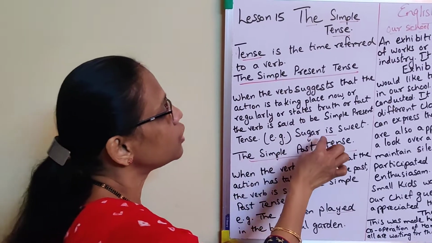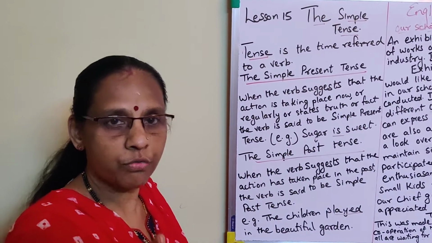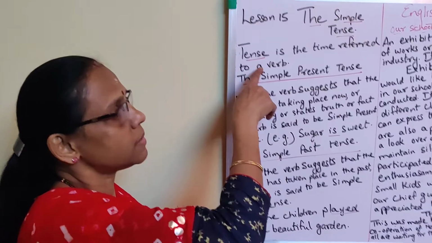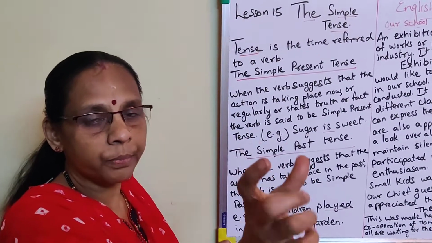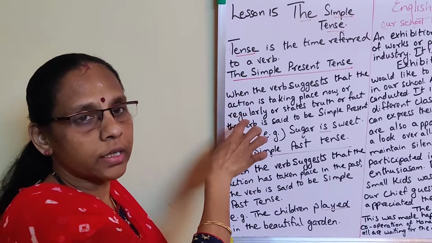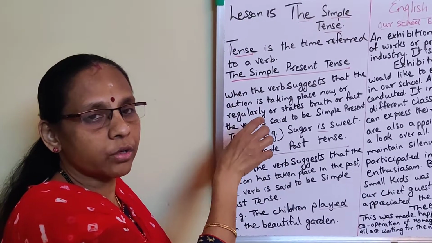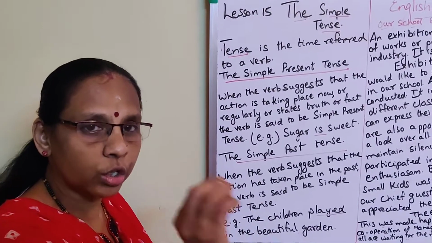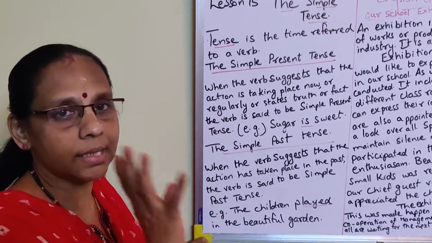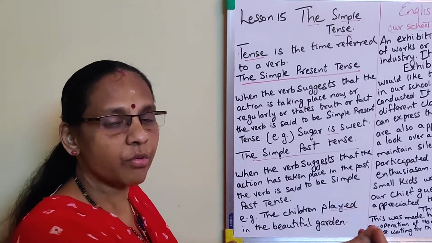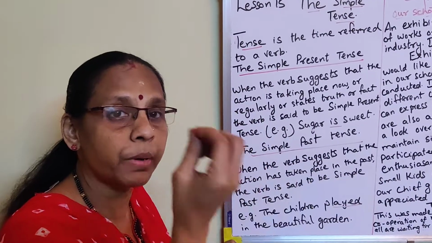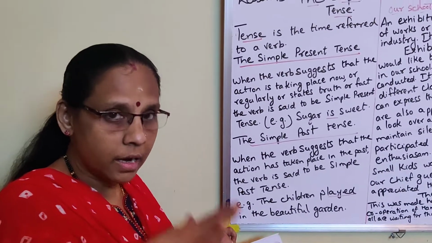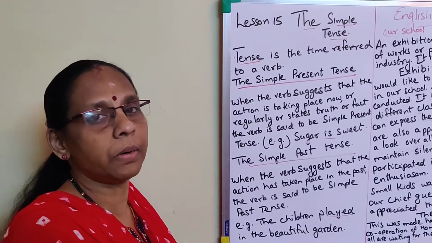For example, sugar is sweet: fact, truth. Understood? So tense is the time referred to the verb, and if the verb refers to an action of the present, regularly, or to a truth or fact, that is simple present tense.